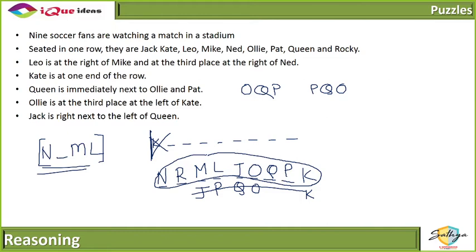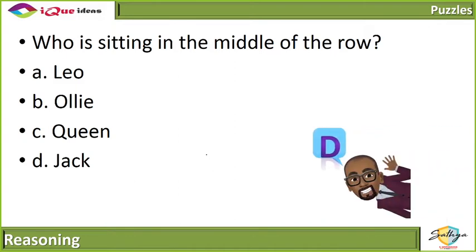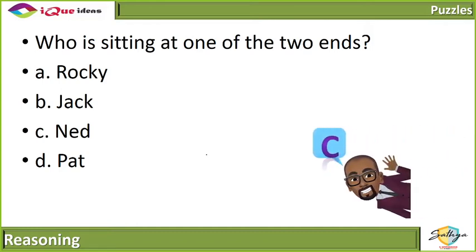Okay. If the arrangement is proper, then there should be no problem in answering the question. Who's in the middle of the row? I think now with the answers in front of us, it's pretty obvious, right? Jack is in the middle of the row. Who's at one of the two ends from these people? That's right, Ned.